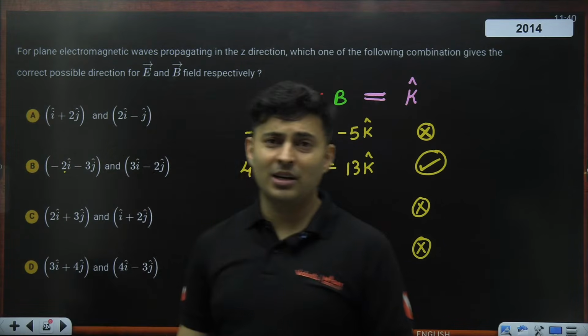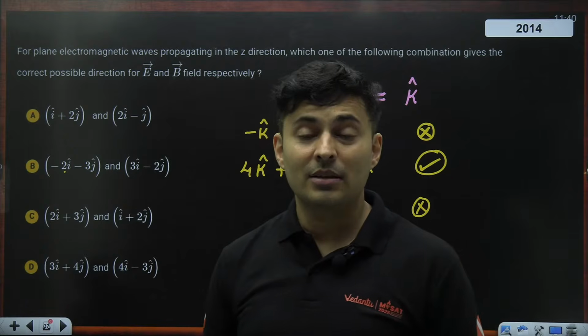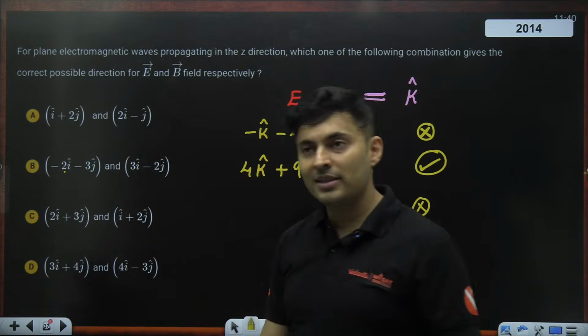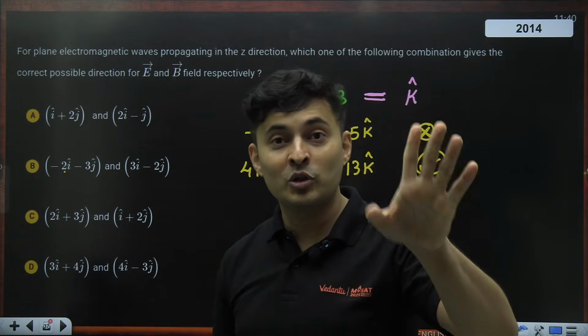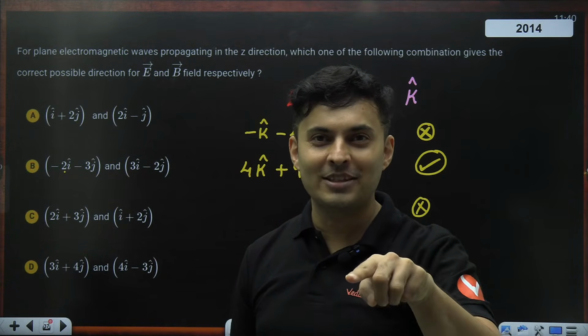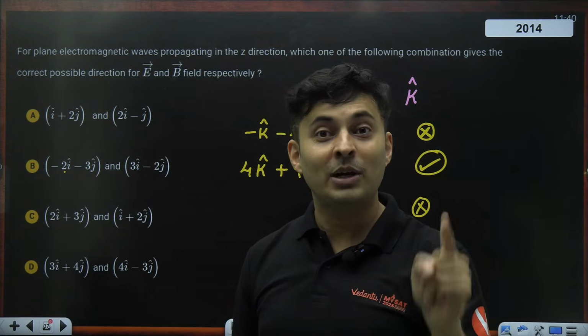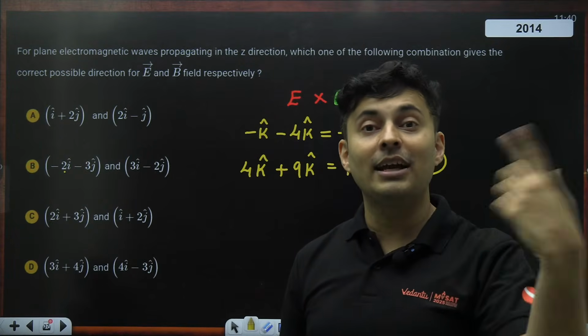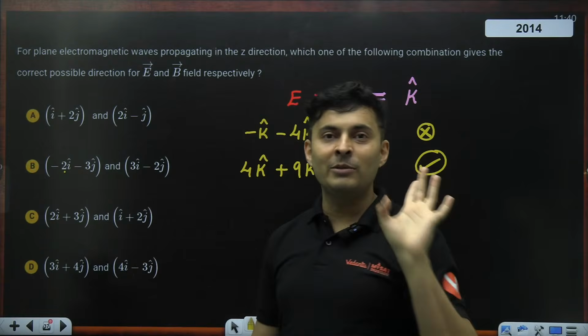You can check dot product. I will tell you something. Let's say the examiner is smart, and all the dot products are 0. Then you are in a soup. You have wasted double time now. Now you have checked all the dot products, and they are all 0, so all of them are perpendicular, but only one of them is getting positive k cap. All the others are giving negative k cap. So you have wasted time in dot product.